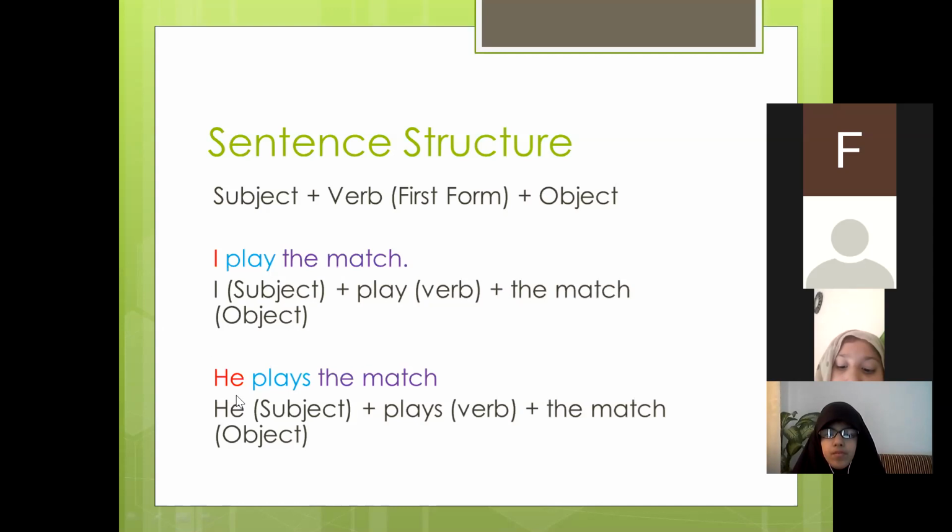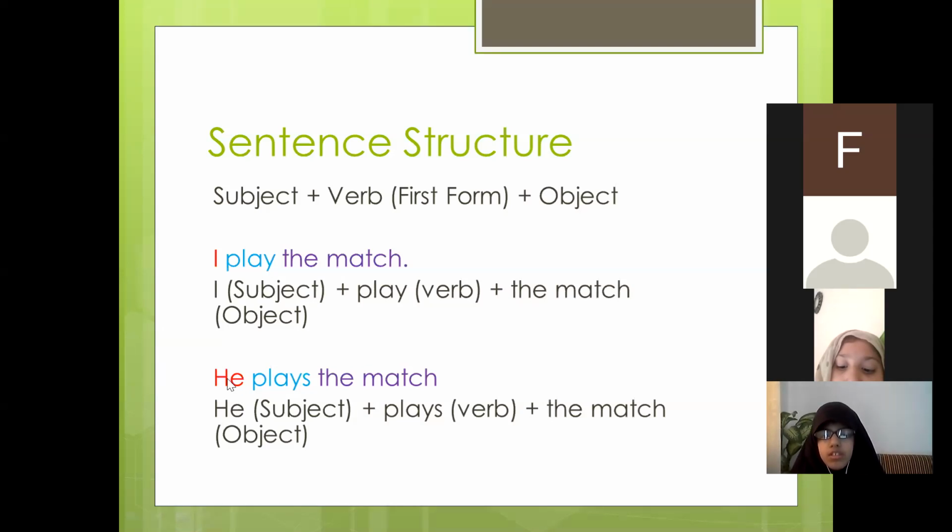Now let's move to the next one. He plays the match. Here you find a bit of change in the form of the verb. Though the form is the first form, you can find s with it. Why? Let me tell you. It is because of the subject.